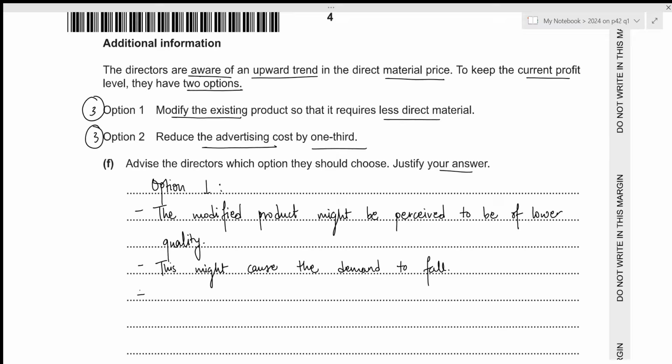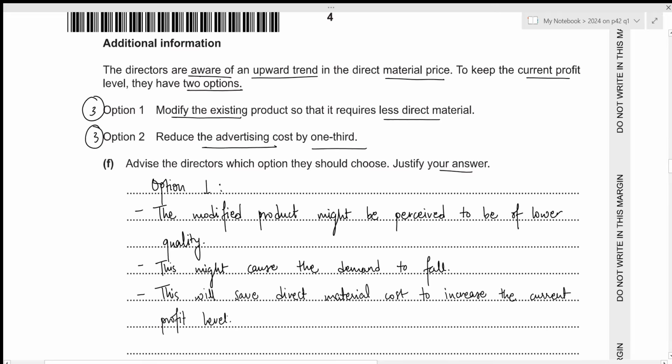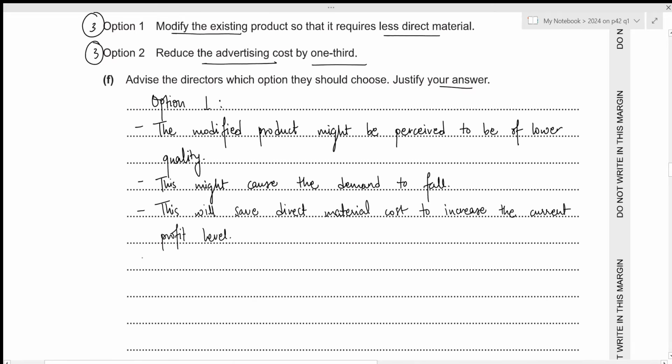But this will definitely save the direct material cost in order to increase the current profit level. So this will save direct material cost to increase the current profit level. That is all for option 1. Now for option 2,